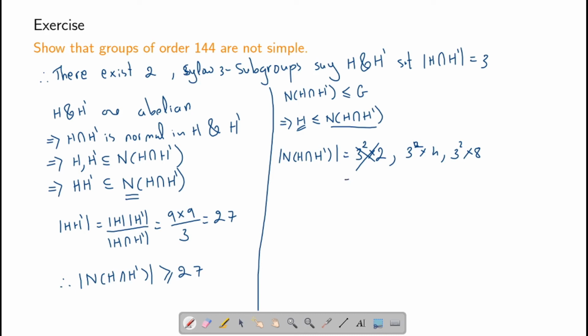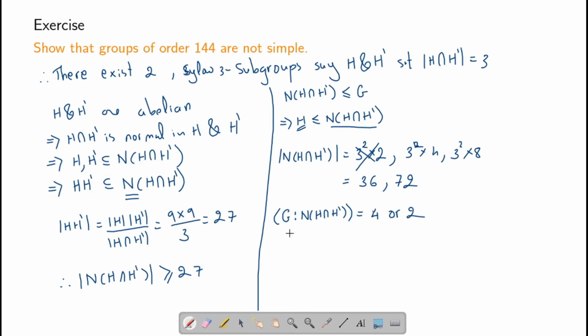Therefore, the only possibilities left here are 3 square times 4, which is 36, and 3 square times 8, which is 72. Notice here that the index of N of H intersection H prime in the group itself will be either 4 or 2.